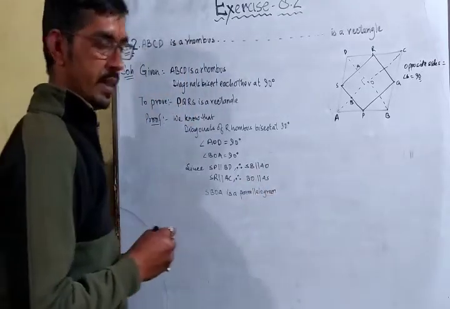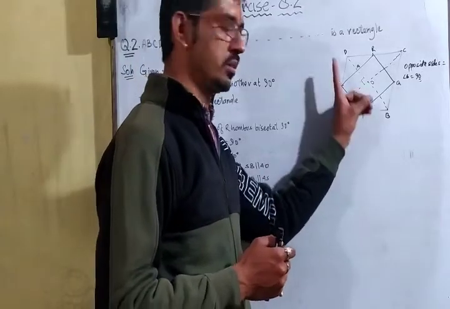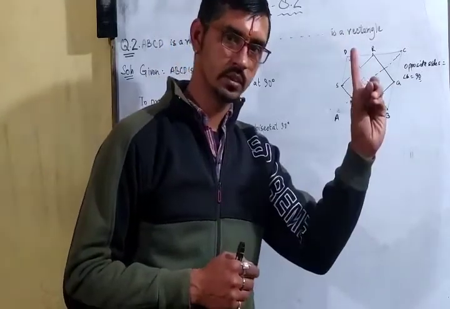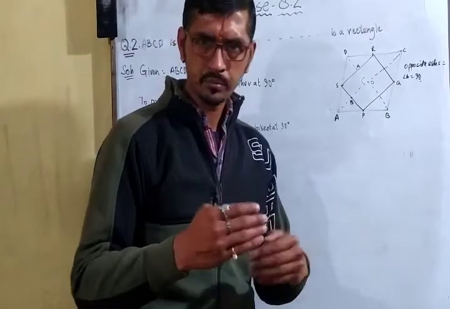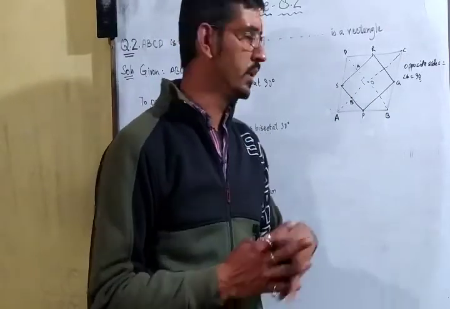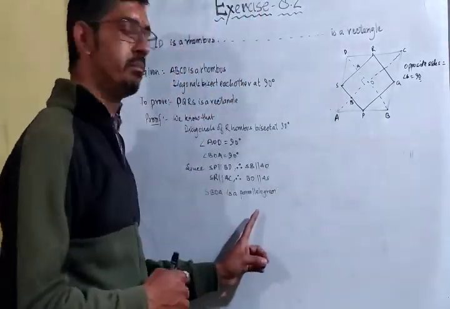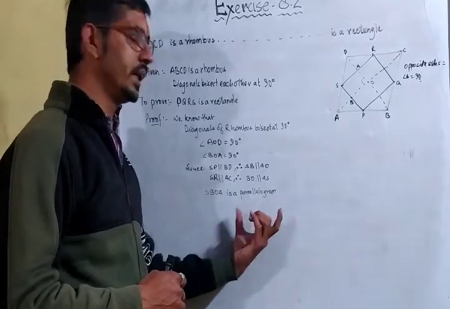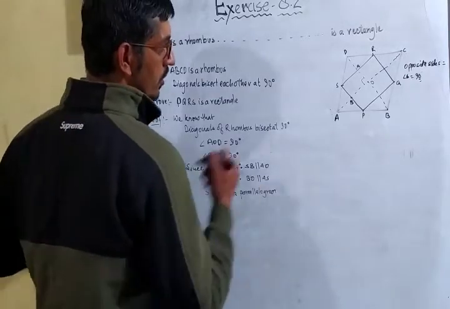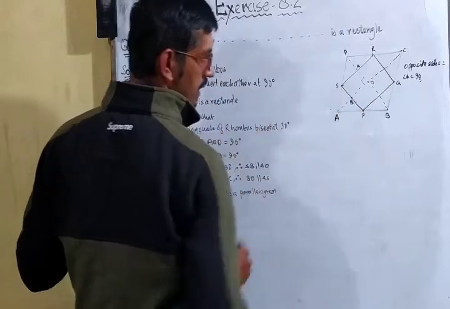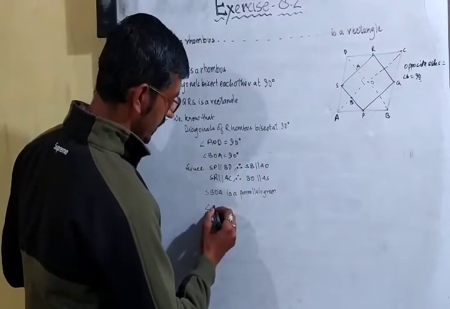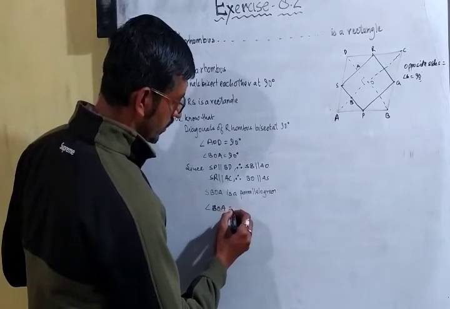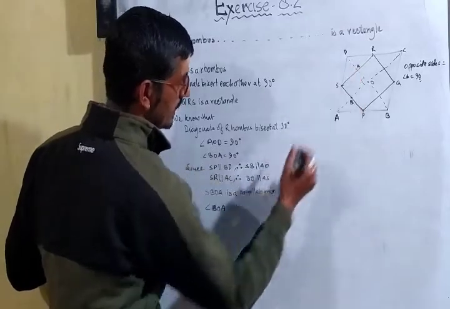हमने एक पेयर अपोजिट पेयर्स को पैरेलल प्रूफ कर दिया. Remind the theorem number 1. If opposite pairs are parallel to each other, it is known as a parallelogram. So SBOA is a parallelogram. So this angle must be equal to this angle. So angle BOA must be equal to angle BSA.